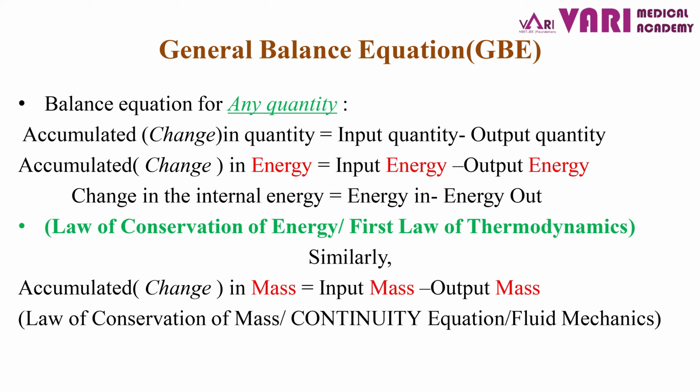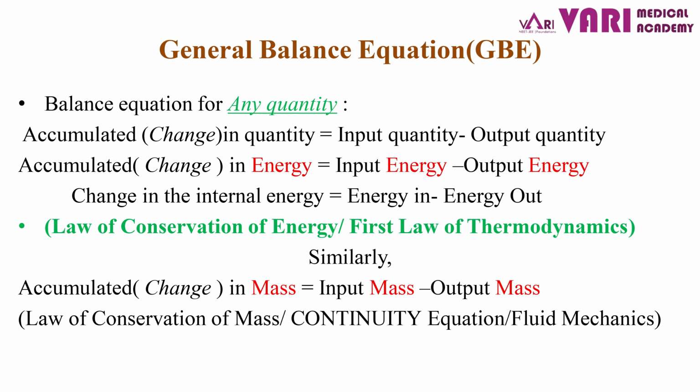A general balance equation is written as: the accumulation or change in the value of any quantity equals input quantity minus output quantity. Consider energy as a quantity and apply the general balance equation.